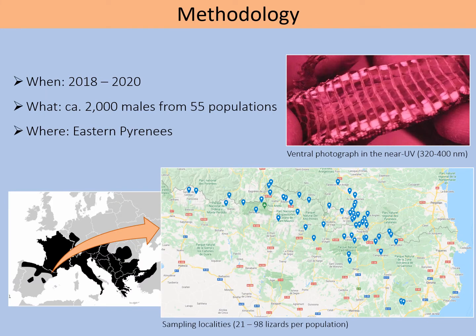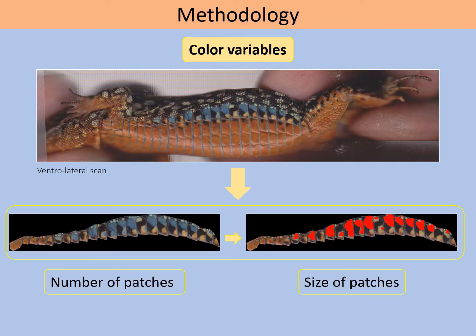Between 2018 and 2020, we captured about 2,000 male wall lizards from 55 populations in the Eastern Pyrenees. For each lizard, we measured as dependent variables the number and size of the UV blue patches. We measured the size as the surface area occupied by the UV blue patches relative to the total area of the scale row in which they are located.